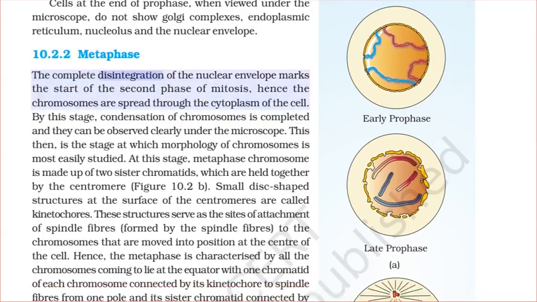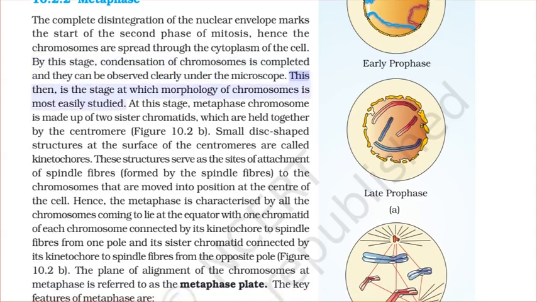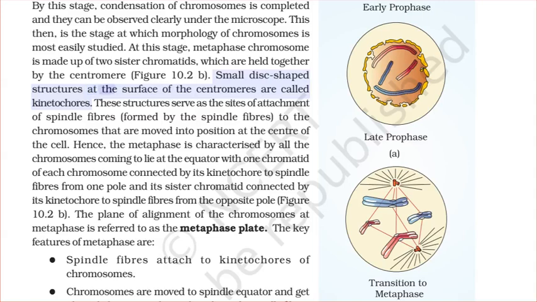10.2.2 Metaphase. The complete disintegration of the nuclear envelope marks the start of the second phase of mitosis, hence the chromosomes are spread through the cytoplasm of the cell. By this stage, condensation of chromosomes is completed and they can be observed clearly under the microscope. This, then, is the stage at which morphology of chromosomes is most easily studied. At this stage, the metaphase chromosome is made up of 2 sister chromatids, which are held together by the centromere. Figure B. Small disc-shaped structures at the surface of the centromeres are called kinetochores.